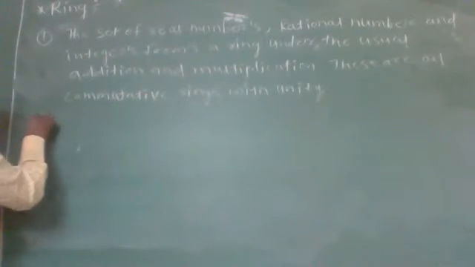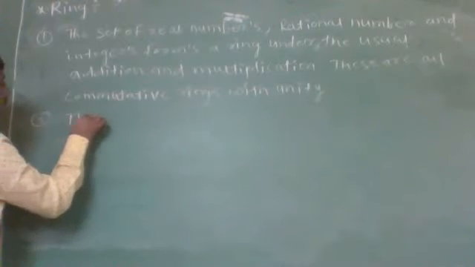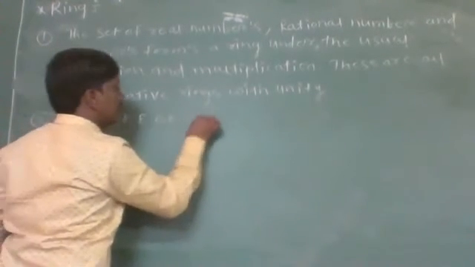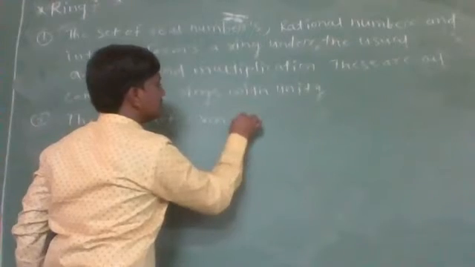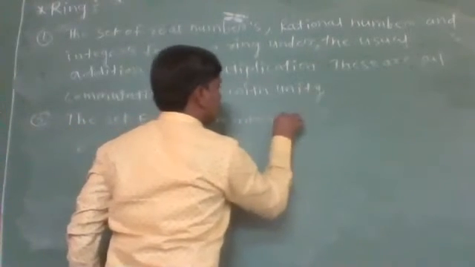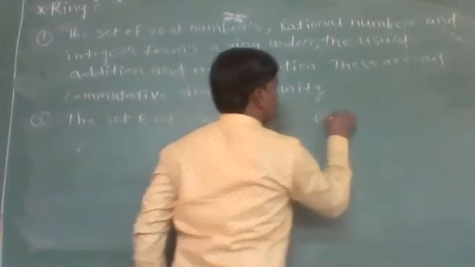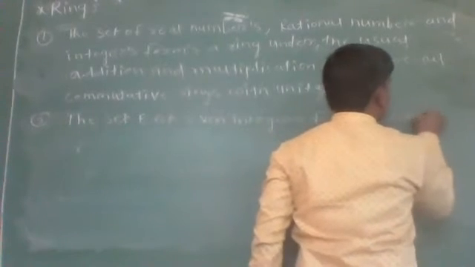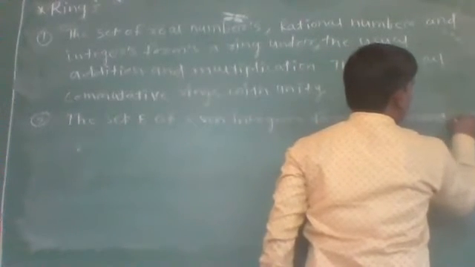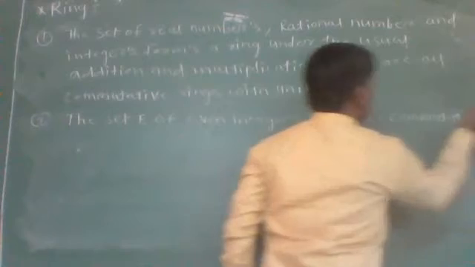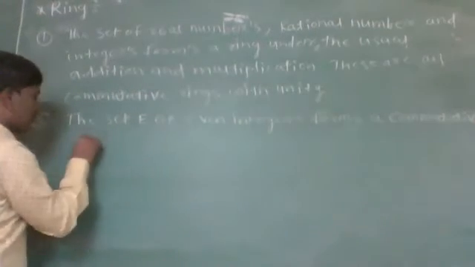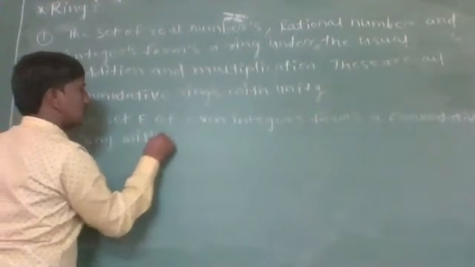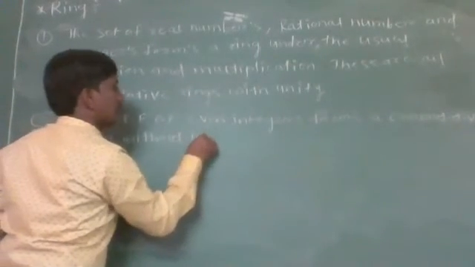Now the second one. The set E of even integers forms a commutative ring without unity.